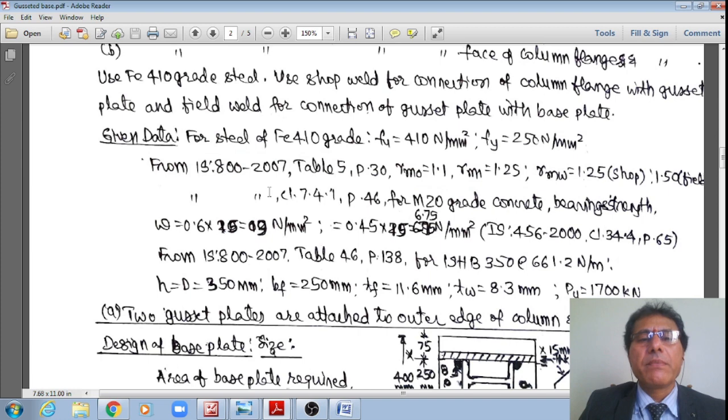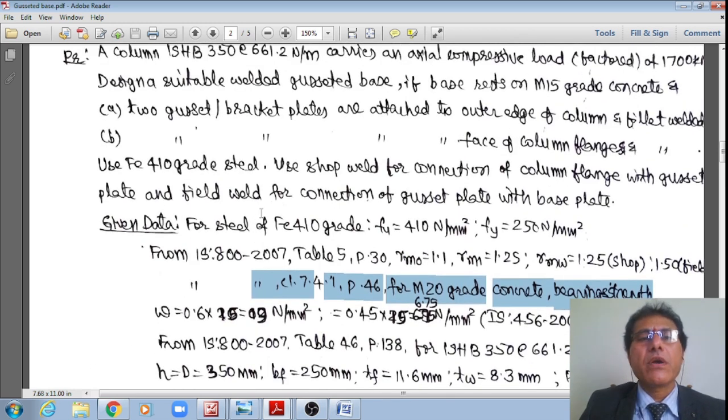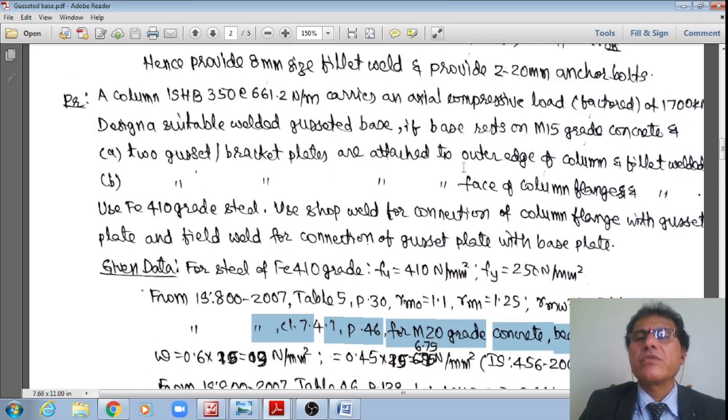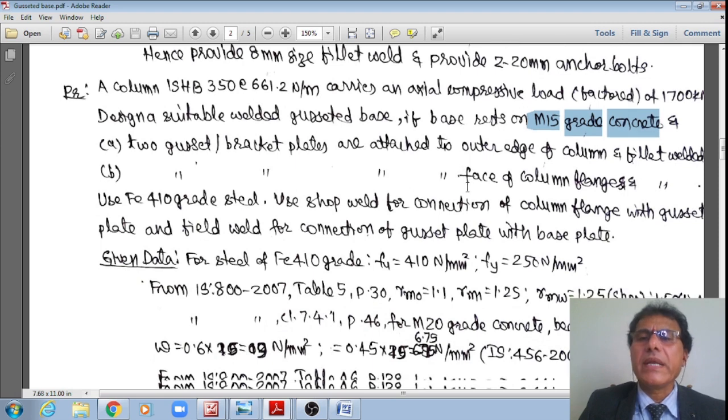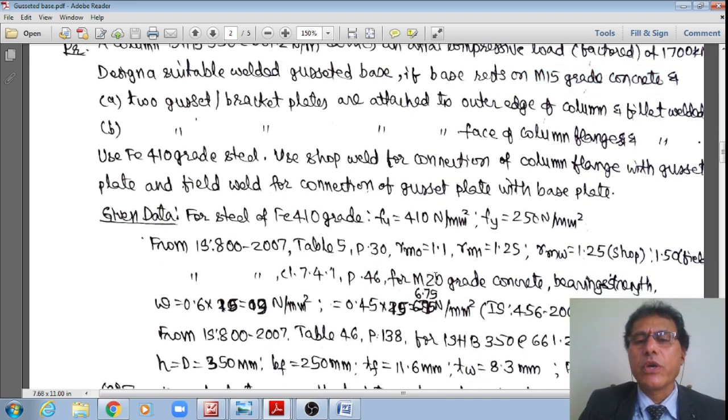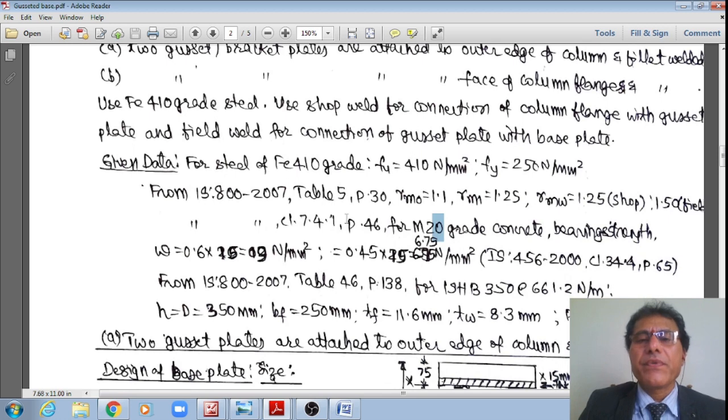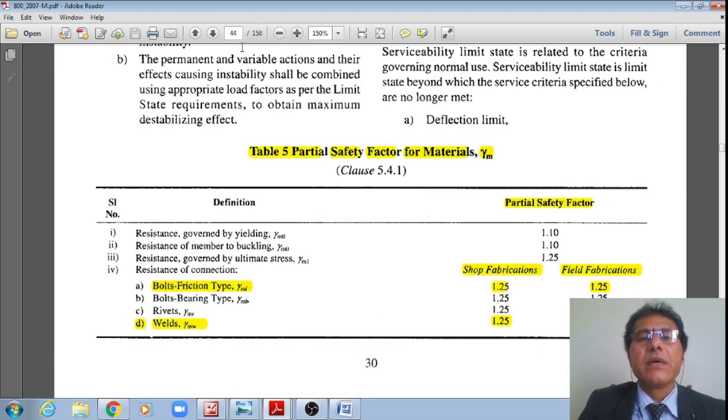Then from IS 800:2007, clause 7.4.1. Here the grade of the concrete is M15 itself, not M20, students, I am sorry. Therefore, from clause 7.4.1, page number 46 of the same IS 800. Let's go to page number 46.